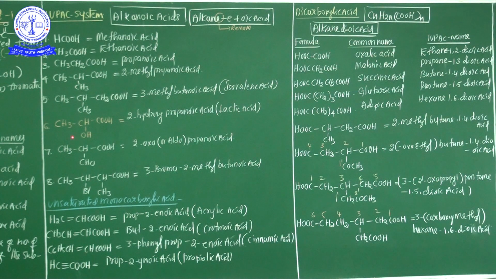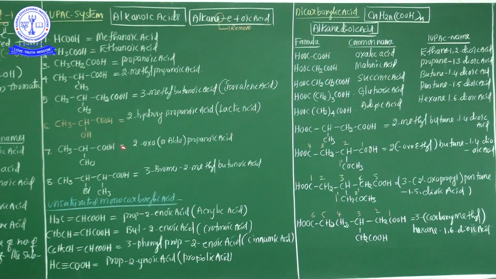Now see here the names of some branched chain or substituted acids. From here onwards, some branched chains and substituents are there. Branched chains means alkyl groups, and substituents means extra functional groups. Now see here in this given example, the sixth example, COOH is the carboxylic acid functional group.